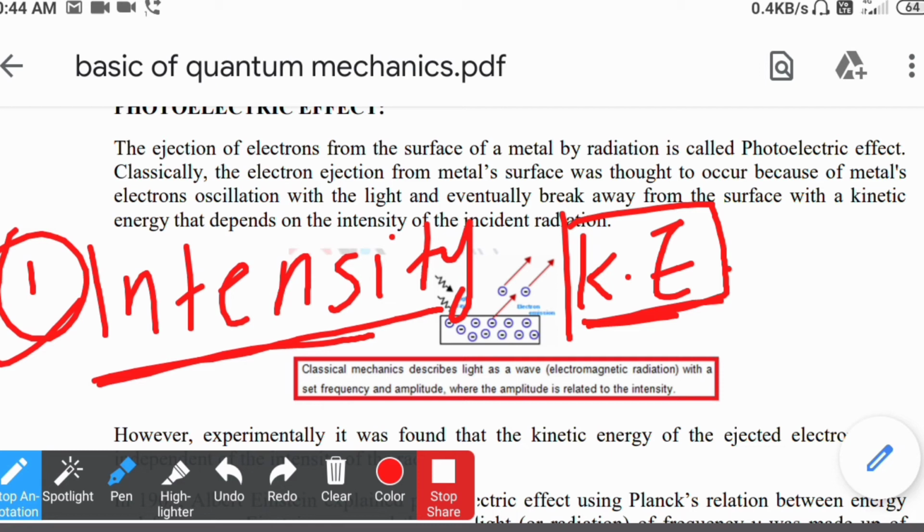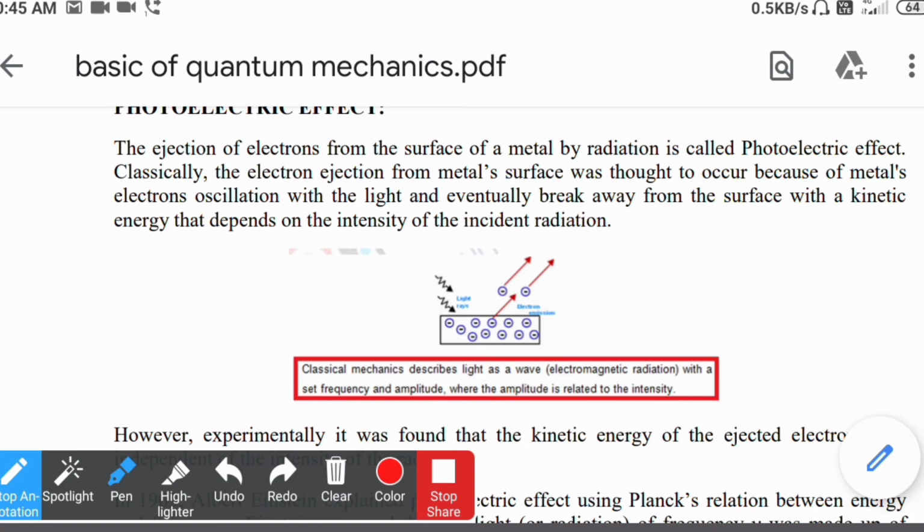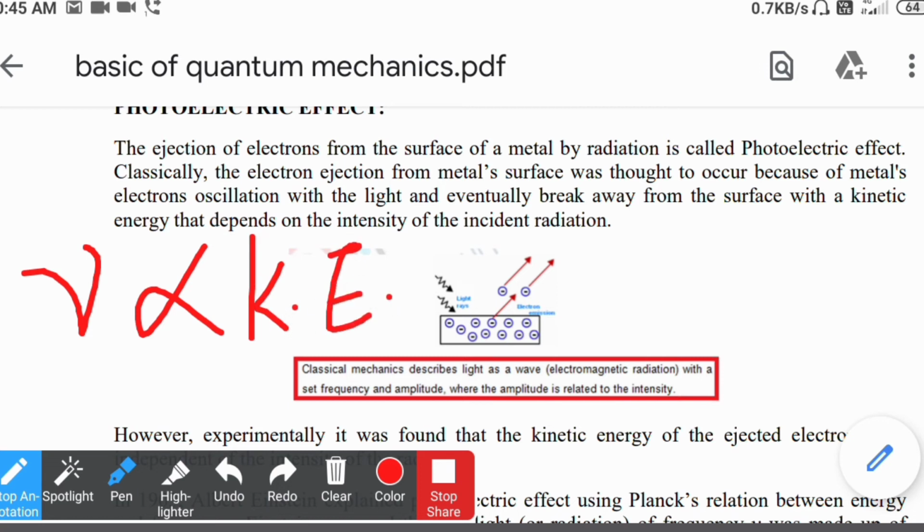So intensity is not directly related to the kinetic energy of the ejected electron, but the frequency of the incident radiation is. Classical mechanics tells you that kinetic energy should depend upon intensity, but experimentally we don't find that. What we find is that the kinetic energy depends upon the frequency of radiation.